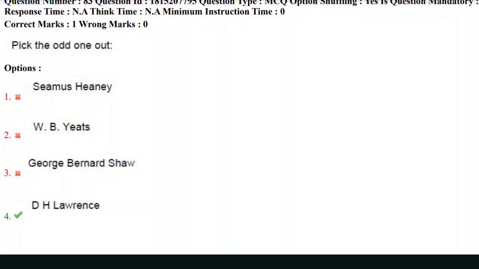I'm not going to explain this, because you need to find the answer for this question. Seamus Heaney, W.B. Yeats, and G.B. Shaw belong to dash, and D.H. Lawrence belongs to dash. Fill in these blanks, then you will get the answer. But the correct answer here is D.H. Lawrence. He is the odd one among these four writers.